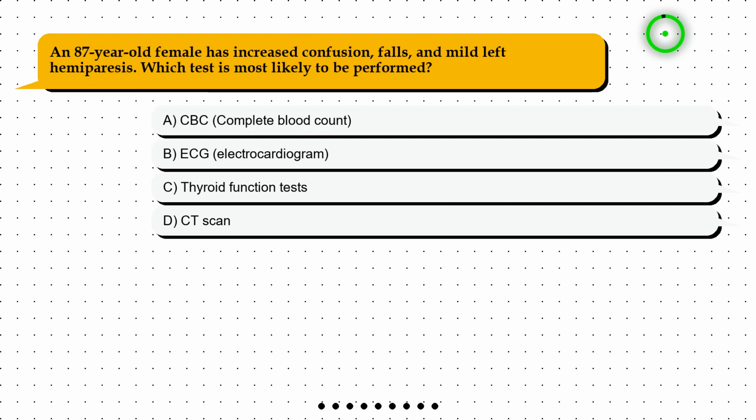Question 7. An 87-year-old female has increased confusion, falls, and mild left hemiparesis. Which test is most likely to be performed? Option A. CBC, complete blood count. Option B. ECG, electrocardiogram. Option C. Thyroid function tests. Option D. CT scan.